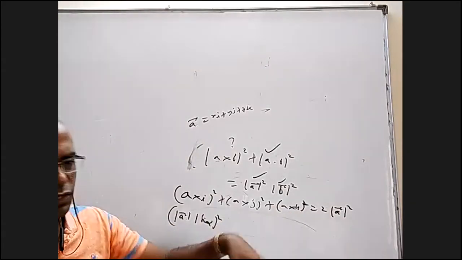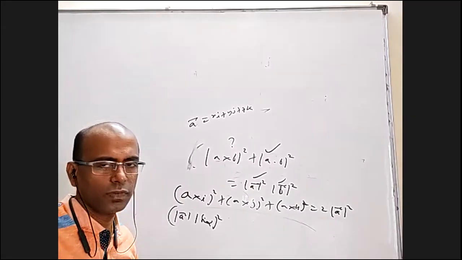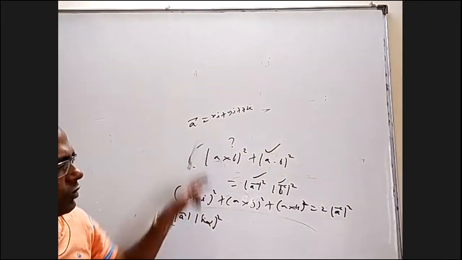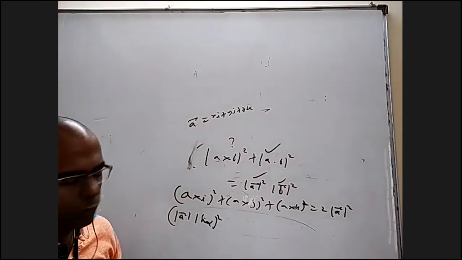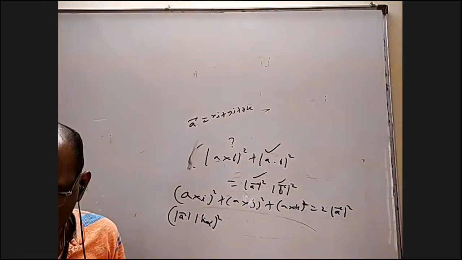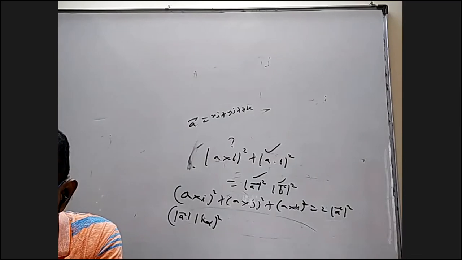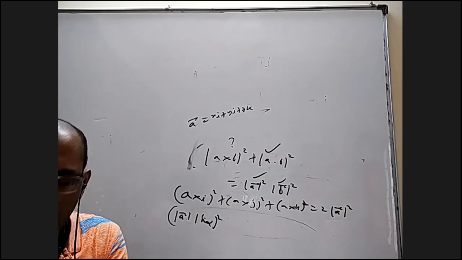But in vectors, we may not know directly that sine square alpha plus sine square beta plus sine square gamma is 2. Better to go for this, but you have an idea about how to prove this. Okay, I might have missed one or two minor points here and there, but in the form of questions, they will be covered. But this is the overall idea.